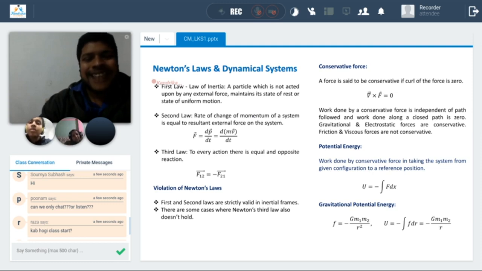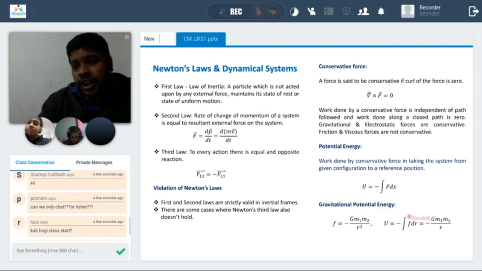Potential is kind of a field. It has a value at every point. But if there is some mass or some charge there to feel it, then it is potential energy for that particle. But at the point, that is the potential. So if there is a mass m2 there, that is the potential energy of that system. But if there is no mass, then at that point there is some potential.